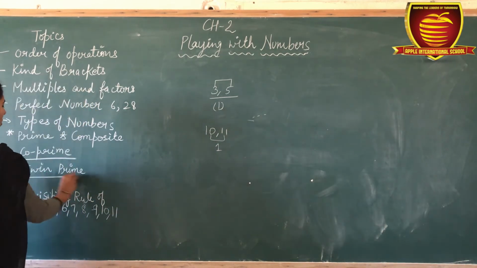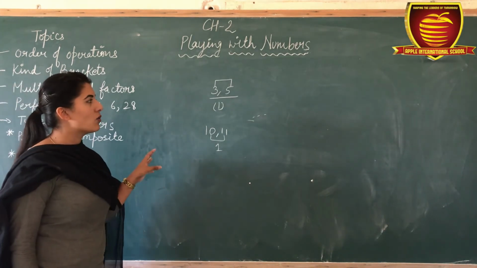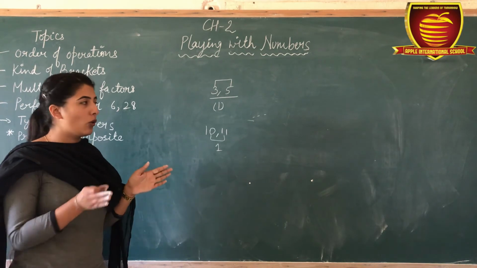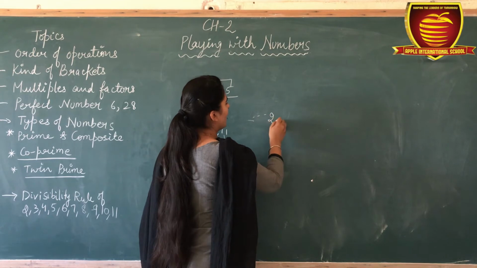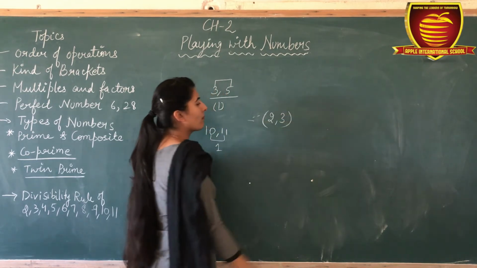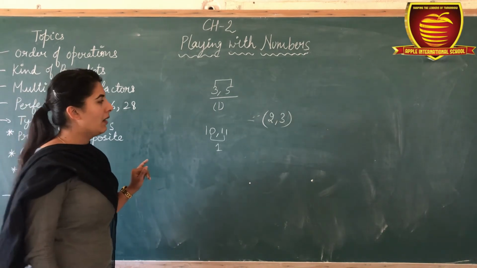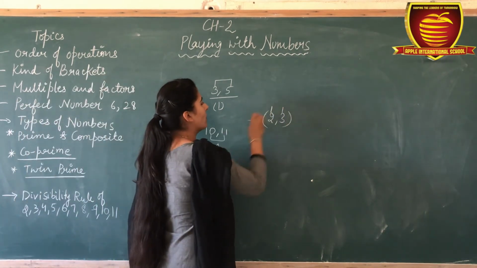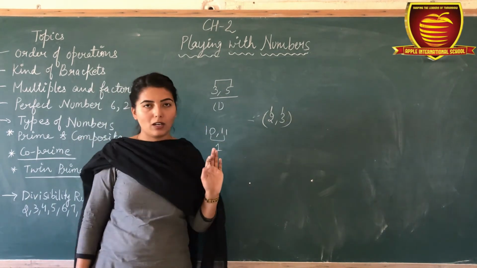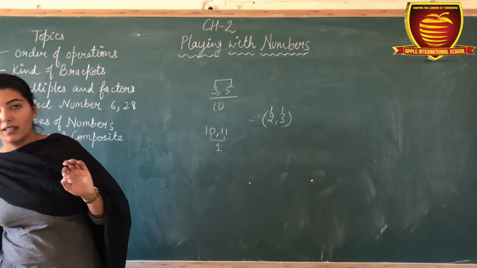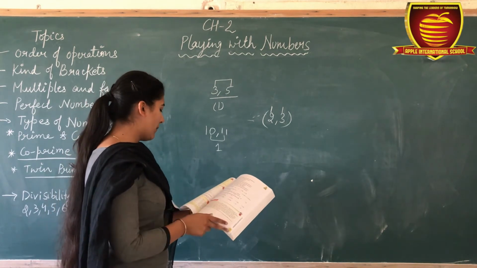So next one is twin primes. What are twin primes? Numbers which are prime and are also next to each other. How can we say next to each other? Like 2 and 3. This is a twin prime pair, because 2 is a prime number and 3 is also a prime number, and they are very close to each other.